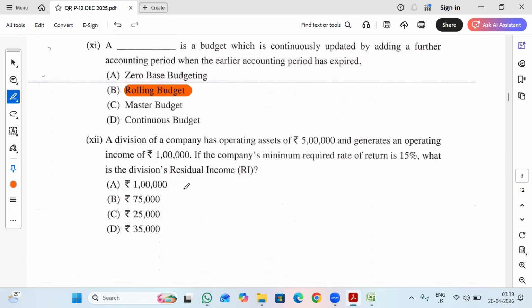A division of a company has operating assets of 5 lakh and generates an operating income of 1 lakh rupees. If the company's minimum required rate of return is 15%, what is the division's residual income?